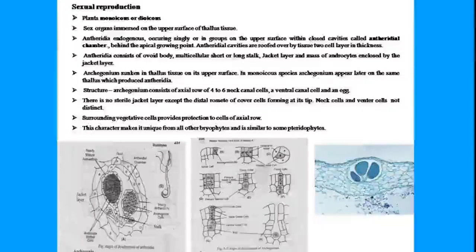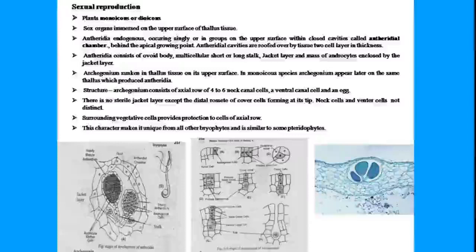They are immersed on the upper surface of the thallus. We can see one image where the antheridium is immersed in the thallus inside a cavity-like structure. So this is another new feature. In other bryophytes we see they are actually on the surface of the thallus or on the surface of branches, if we talk about leafy liverworts, or mosses on the apical region. But here what we are seeing, they are immersed inside a cavity-like region.